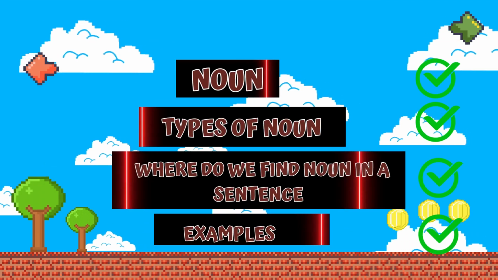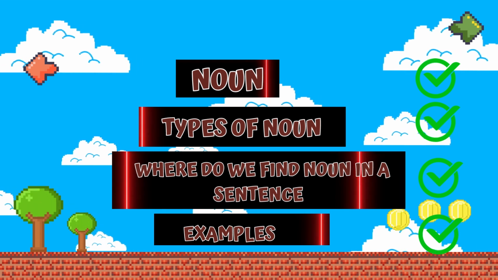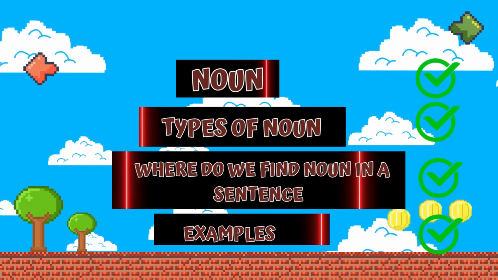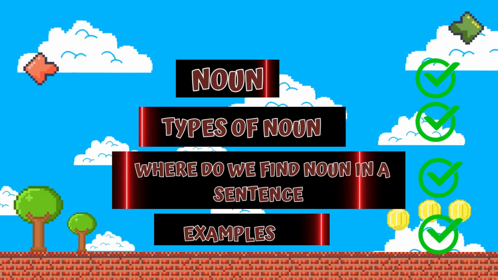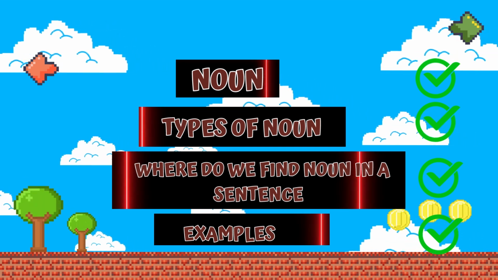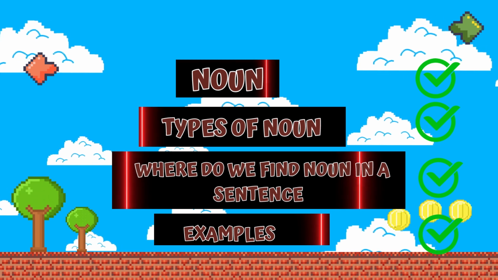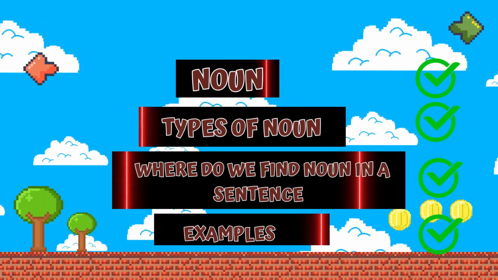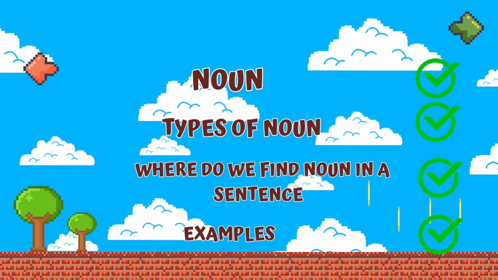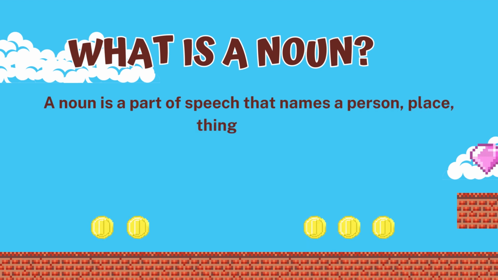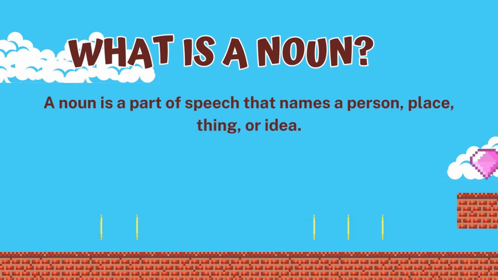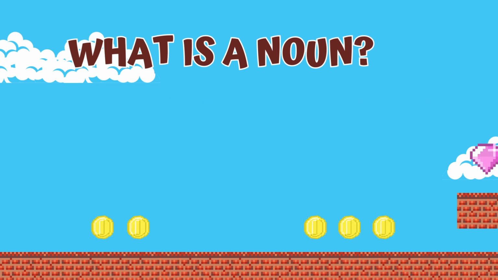Hello everyone. In this lesson we are going to talk about nouns, types of nouns, and where we find nouns in sentences, and we are going to have examples for every detail. Let's start. What is a noun? A noun is the part of speech that names a person, place, thing, or idea.